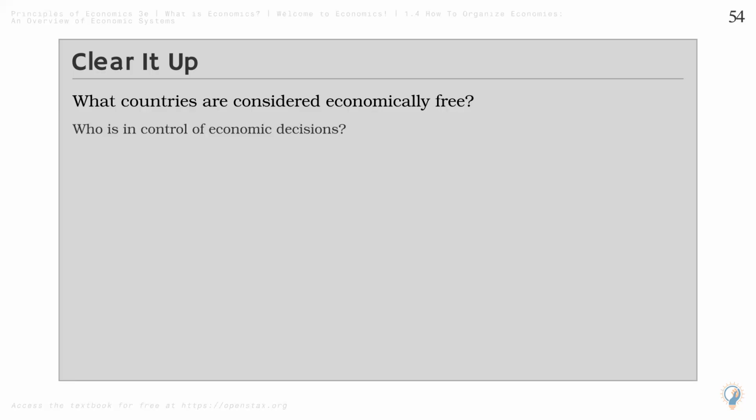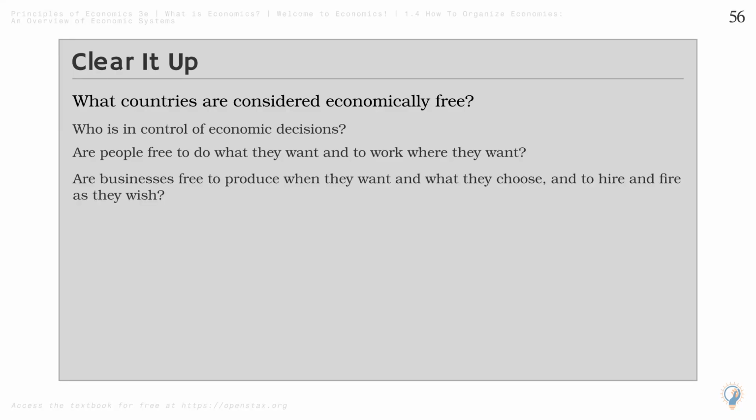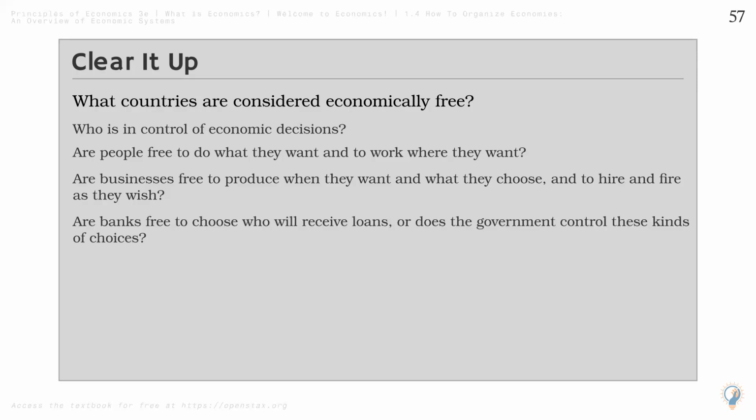Clear it up. What countries are considered economically free? Who is in control of economic decisions? Are people free to do what they want and to work where they want? Are businesses free to produce when they want and what they choose, and to hire and fire as they wish? Are banks free to choose who will receive loans, or does the government control these kinds of choices?